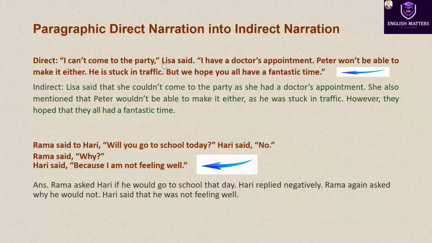Subject is Lisa, so I have put she because she's a girl. Lisa said that she can't come will change into couldn't come. So couldn't come and then to the party. Just pay attention here. Lisa said that she couldn't come to the party.